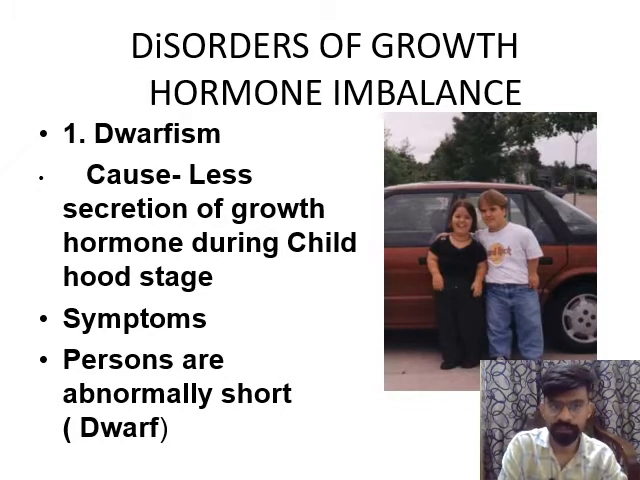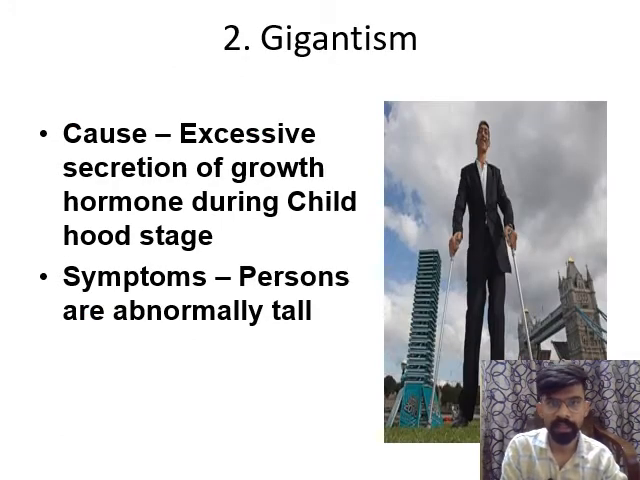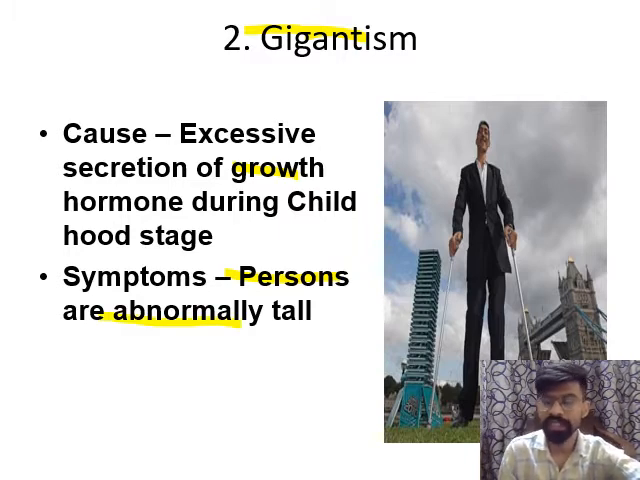So first is dwarfism. Dwarfism is due to growth hormone being secreted in less quantity. The symptom is that persons are abnormally short, means their height is very short with respect to the average individual. Next is gigantism. In this, excessive secretion of growth hormone results in gigantism, and persons are abnormally tall.